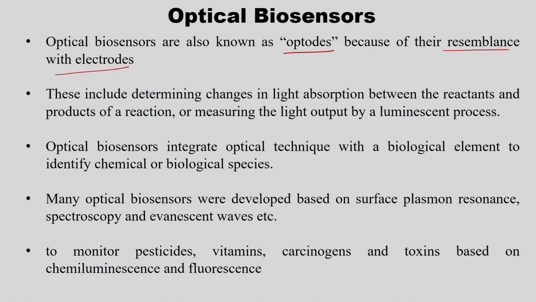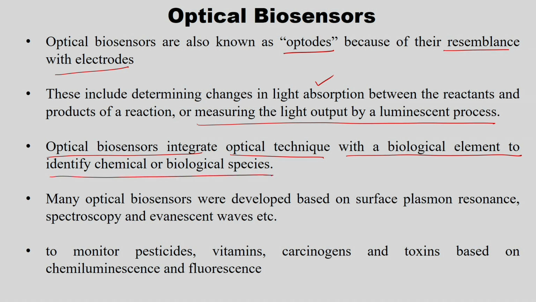These include determining changes in the light absorption between the reactants and the products of the reaction, measuring the light output by a luminescent process. So, luminescent process I already told you. The optical biosensor integrates optical technique with the biological element to identify chemical or biological species. Many optical sensors were developed based on surface plasmon resonance spectroscopy, UV spectroscopy, we are very much known to that. Then evanescent waves, right.